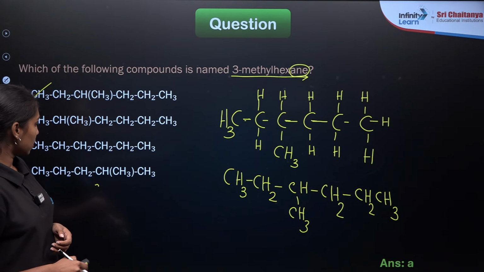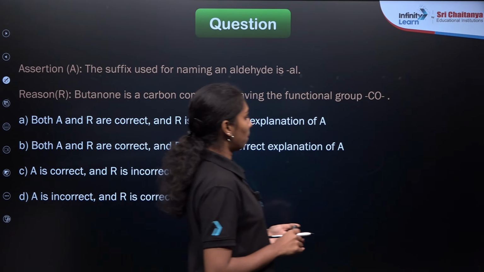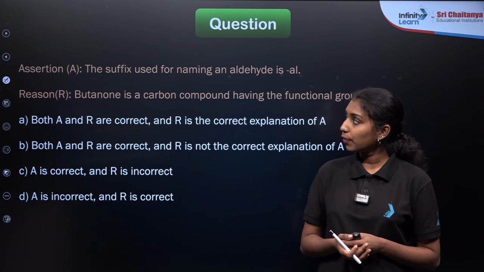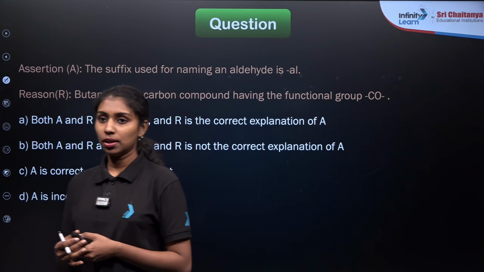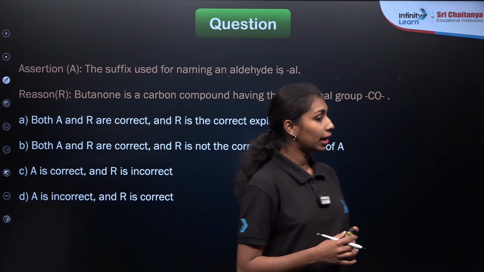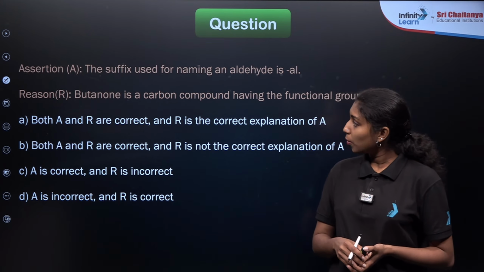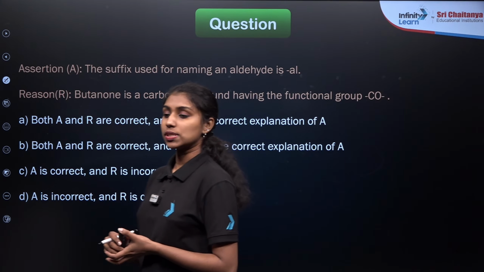Okay, now we are moving to the next question. Again, an assertion reason type question. You need to identify whether assertion and reason are true or false, and whether the reason is the correct explanation or not. The assertion given here is: the suffix used for naming an aldehyde is Al. And the reason is: butanone is a carbon compound having the functional group CO. Read the question carefully.